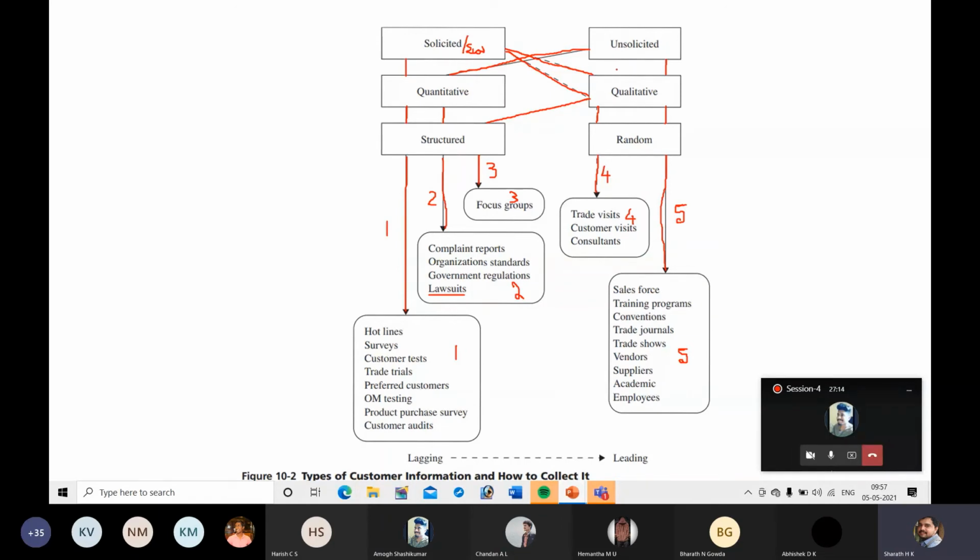Next, solicited qualitative structured through focus groups. Next, solicited qualitative random information through trade visits, customer visits, and consultants. Next, another group of information, unsolicited qualitative random information, you can obtain through these sources.